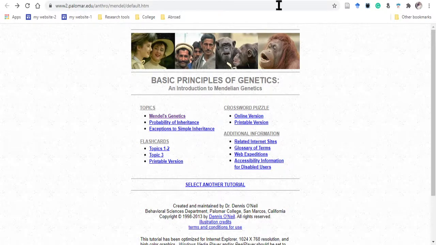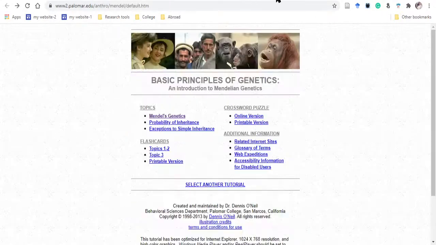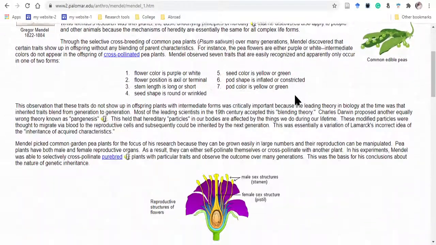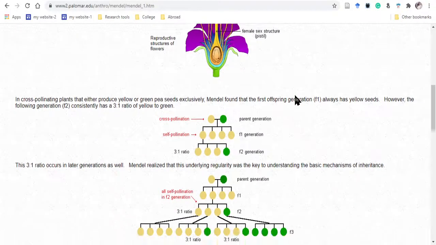Whenever I click here, I found some material. Okay, see here, this is Mendel's genetics, complete material is given. Okay, I can read it easily.